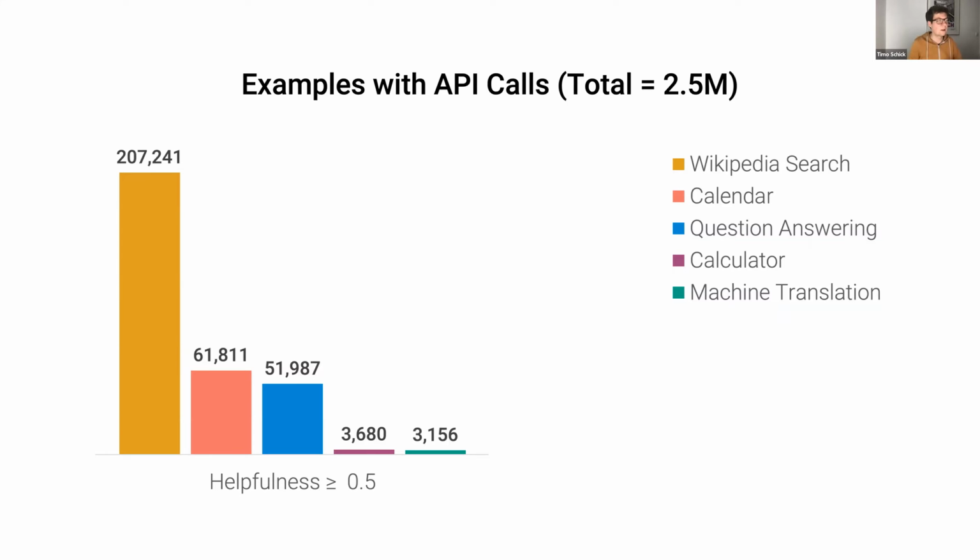Another thing I'd like to point out is we can see that for the calculator and machine translation system, the number of helpful API calls is particularly low. There are two reasons for that.